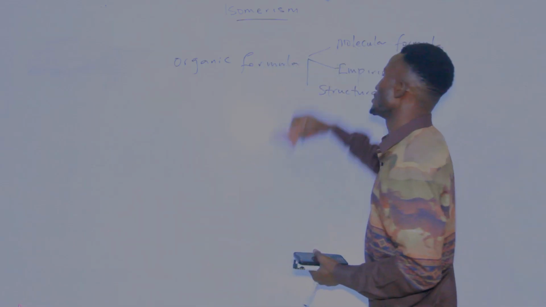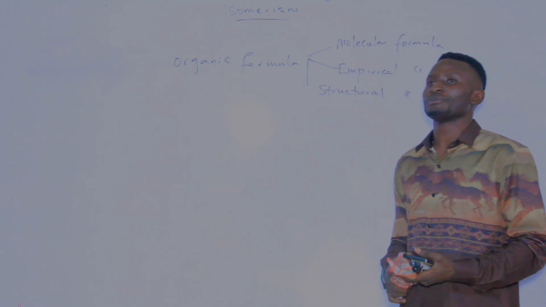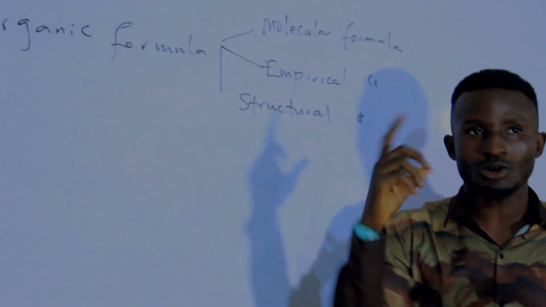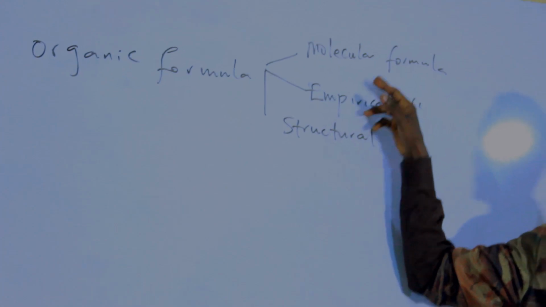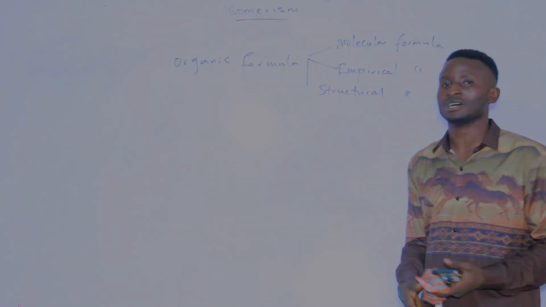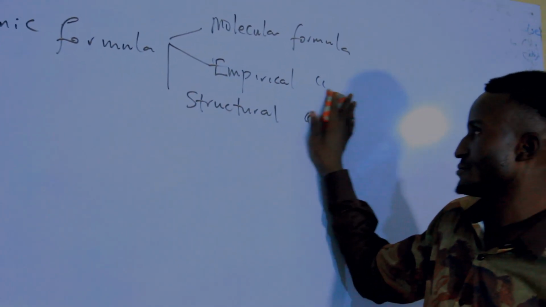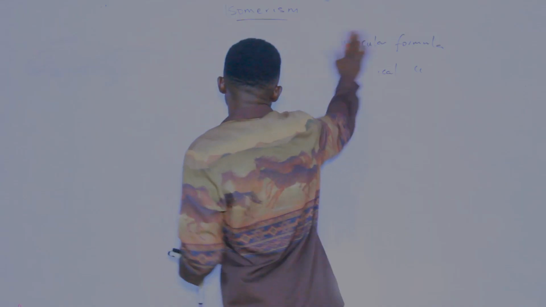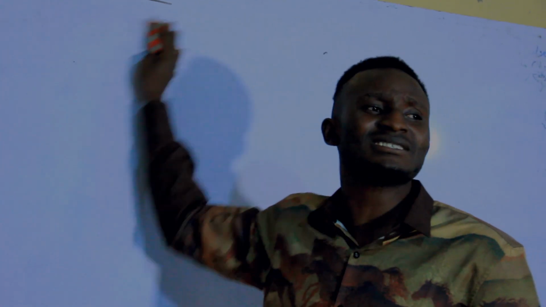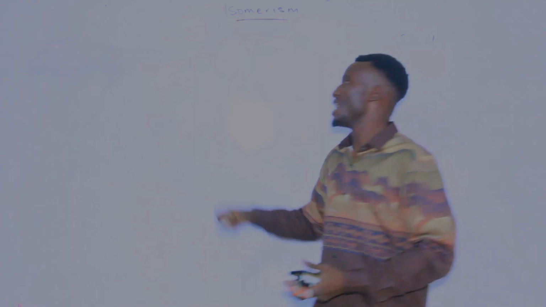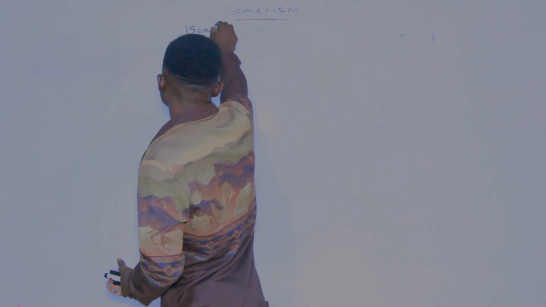Now, let us go to isomerism. So, we have a principle whereby compounds have the same molecular formula but different structural formula. Then we call it isomerism. The compounds that undergo this isomerism are called isomers.